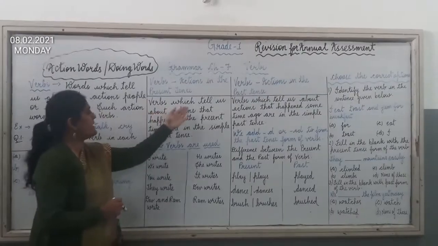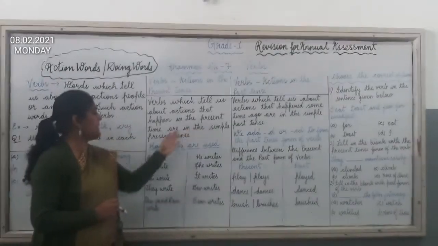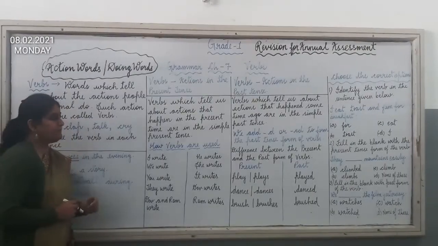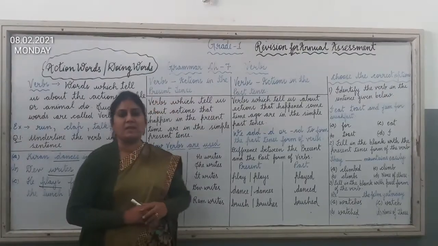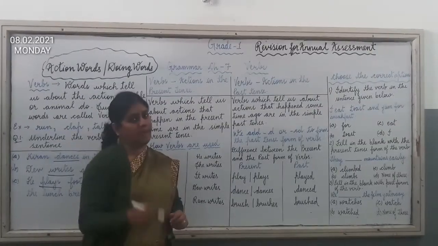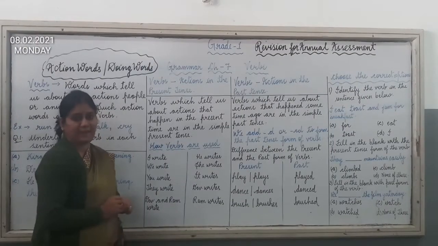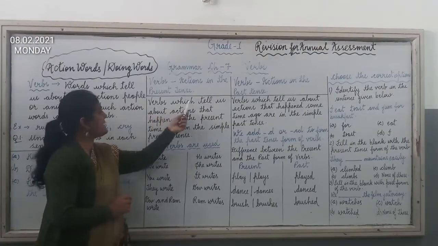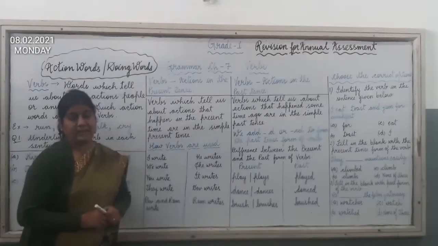So verbs which tell us about actions that happen in the present time are in the simple present tense. Now children, you all know the difference between present tense and past tense, I hope so. Present tense means the time which is going on, and past tense means the time which has already gone, or we can say the action which has already happened or completed. When actions are in the present tense, the verbs are in the simple present tense.